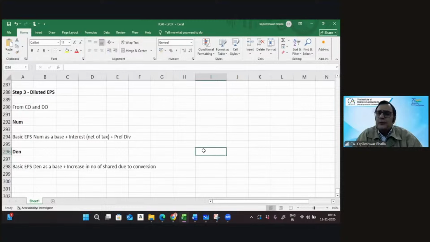That was a quick view in terms of the diluted earning per share. Now let's do questions. So we'll do first of all two questions. One based on a single potential ordinary share, and then we'll take one with more than one potential ordinary share.